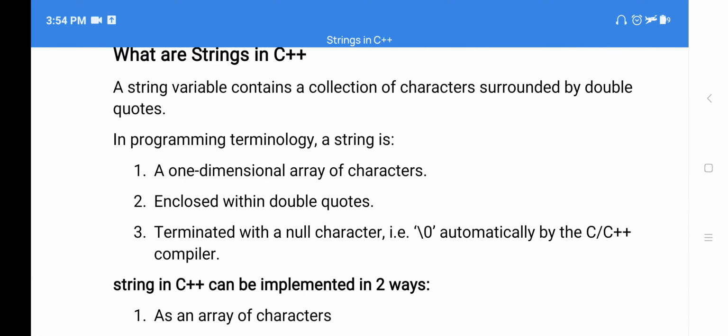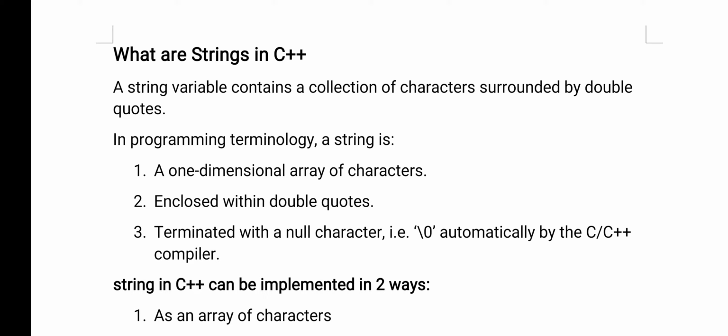So in C++, a string is a variable. Like if you have an integer variable, int a equals 10, similarly, if you want to store a string inside a system, we need a variable. That is why a string is a variable that contains a collection of characters.